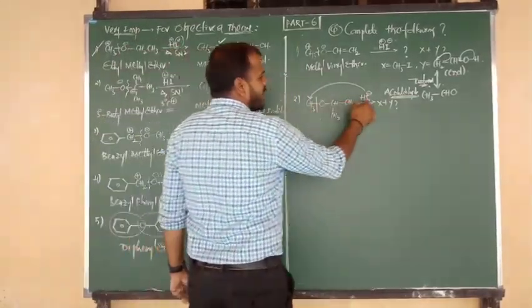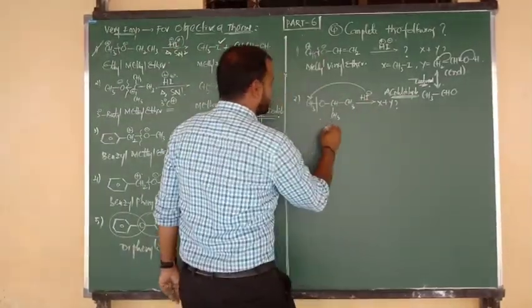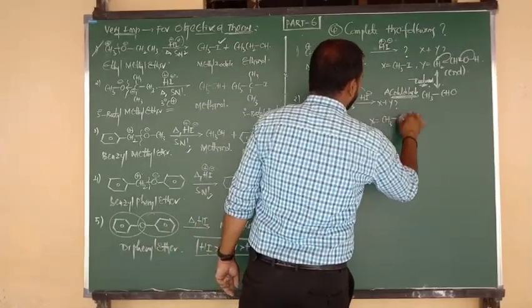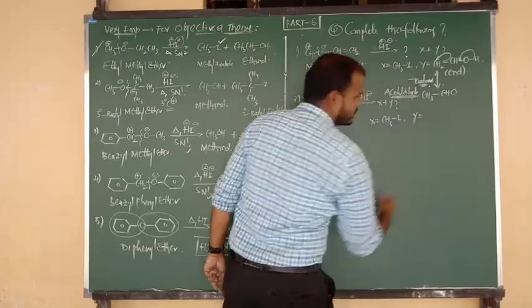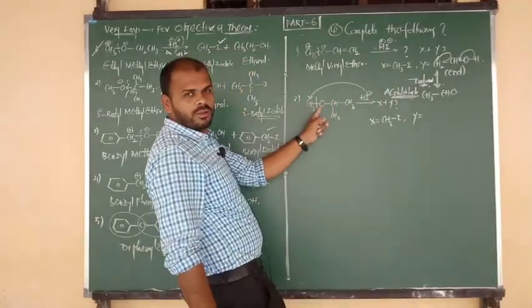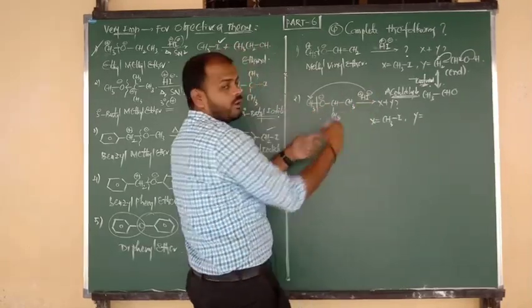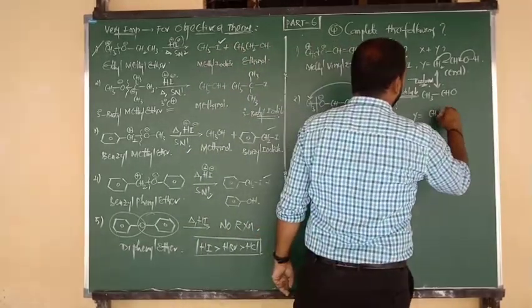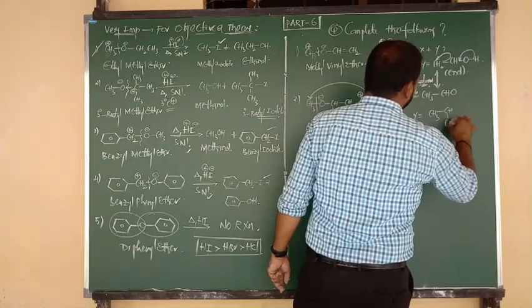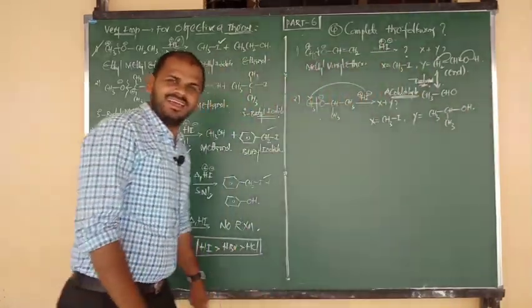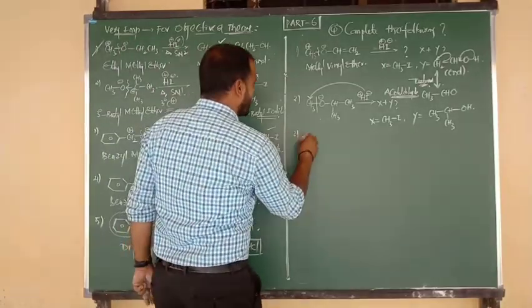So CH3 plus is attacked by I minus. The product is here, we can say that X equals CH3I, methyl iodide. And Y equals the isopropoxy group attacked with H plus. So we are going to get isopropyl alcohol, CH3 bonded to CH, below the plane CH3 bonded to OH. Understood? Good.